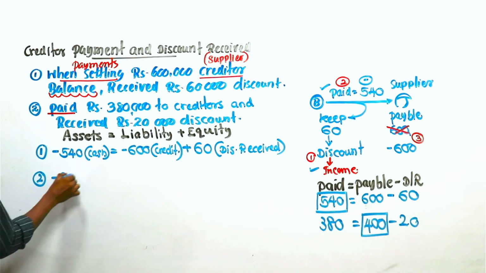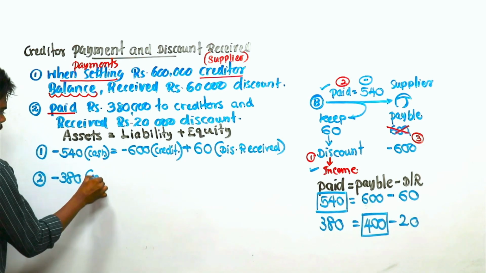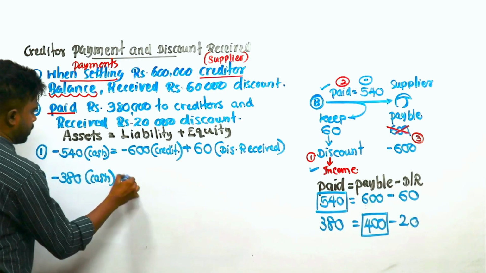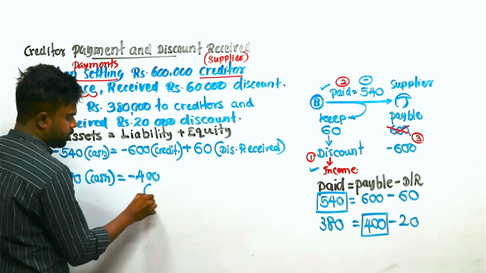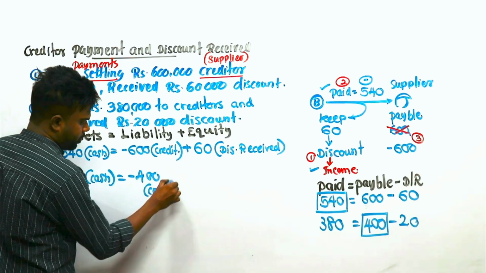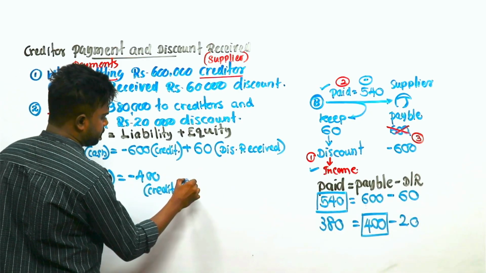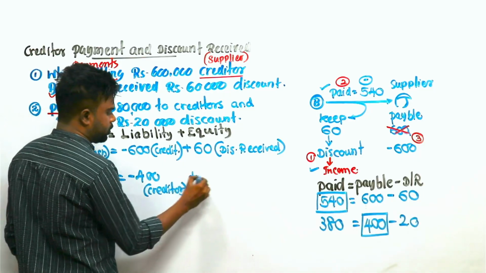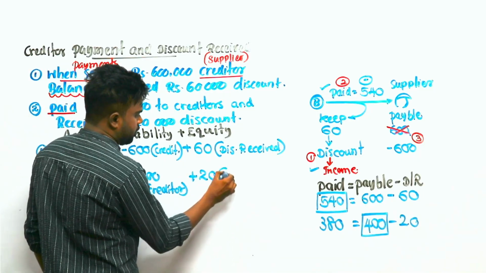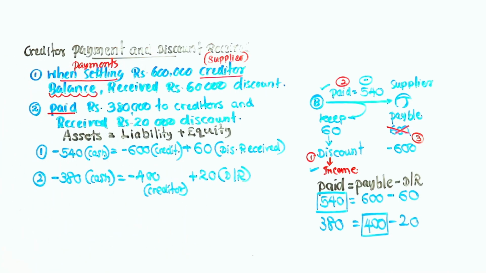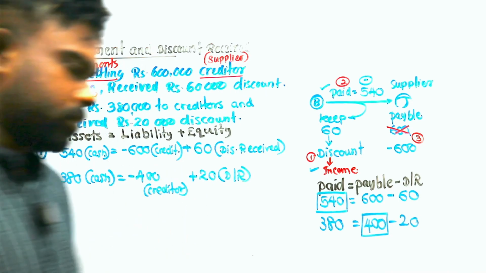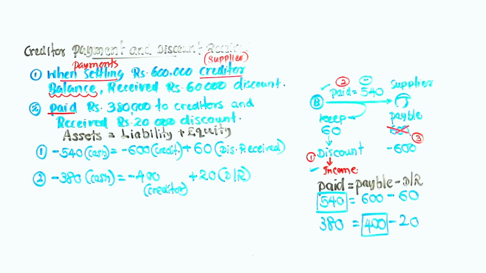Paid 380 cash, liability decrease, total payable amount 400, creditor. Discount 20,000, discount received. Right, correct. Understand?